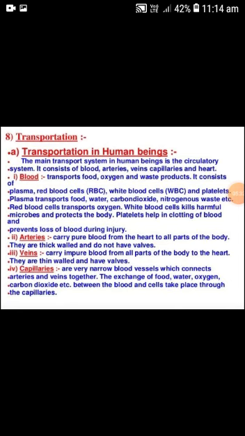The capillaries are very narrow blood vessels which connect arteries and veins together. So the junction between the arteries and veins is known as capillaries. The exchange of food, water, oxygen, carbon dioxide and other substances between the blood and cells, through the tissue fluids, takes place through the capillaries.